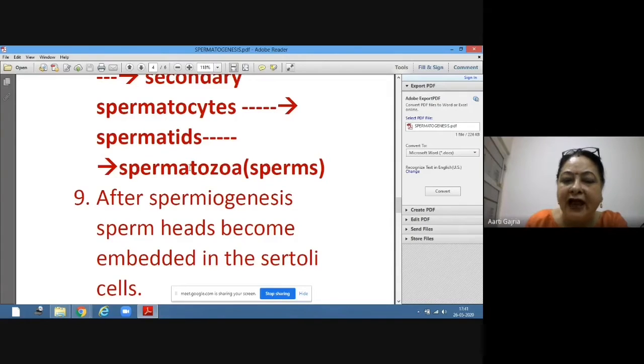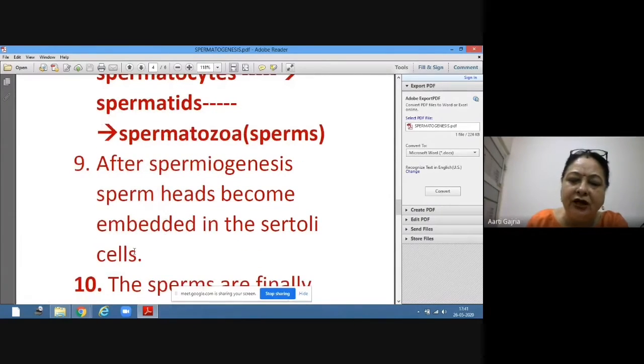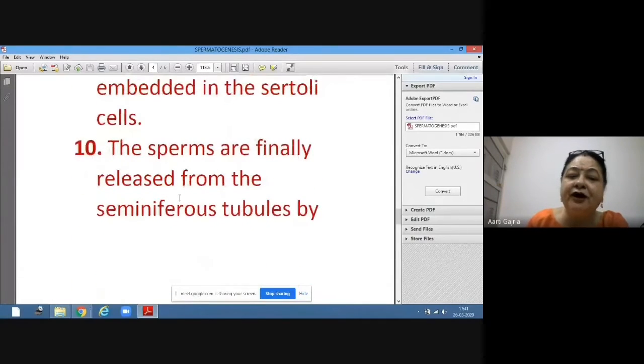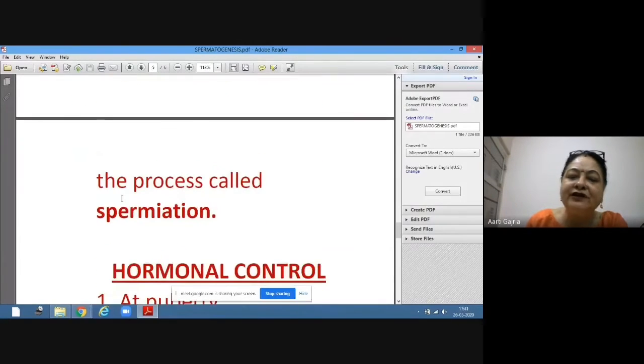So the head of the sperm will be embedded in the Sertoli cells. Now Sertoli cells are also present inside the seminiferous tubules. So the head of the sperm will get embedded into the Sertoli cell. And then finally the sperms are released from the seminiferous tubules by the process which is called spermiation. This process is called spermiation.